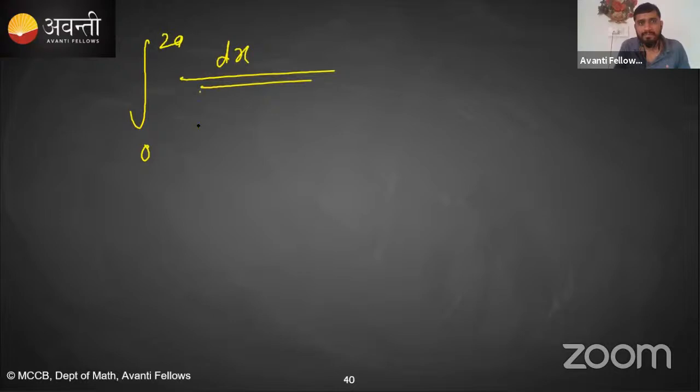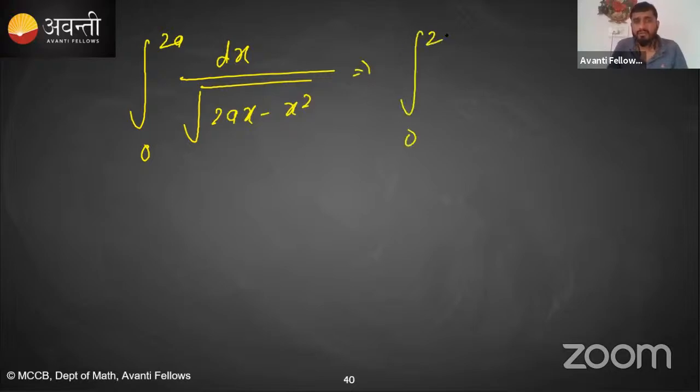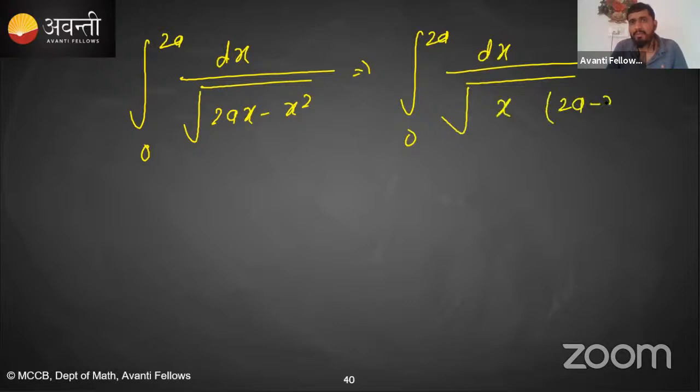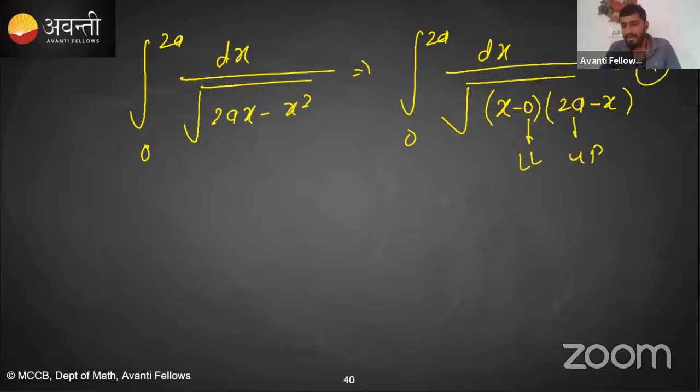Clear? Now I can write this one as integral 0 to 2a dx upon root of 2ax minus x square. All you have to do is take x common. 0 to 2a dx upon, if you take x common, the remaining part will be 2a minus x. I can write x minus 0. This is nothing but the lower limit, and this is nothing but the upper limit, and you can apply the short trick. Your answer will be pi.